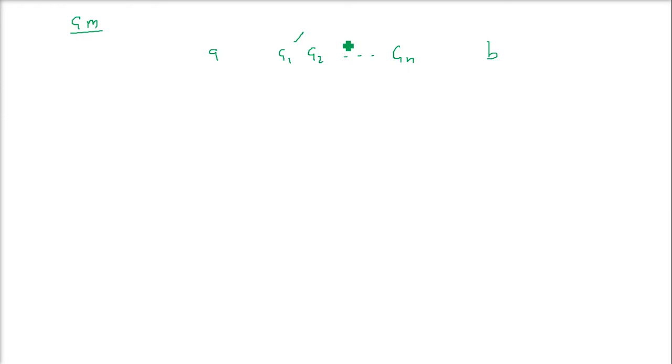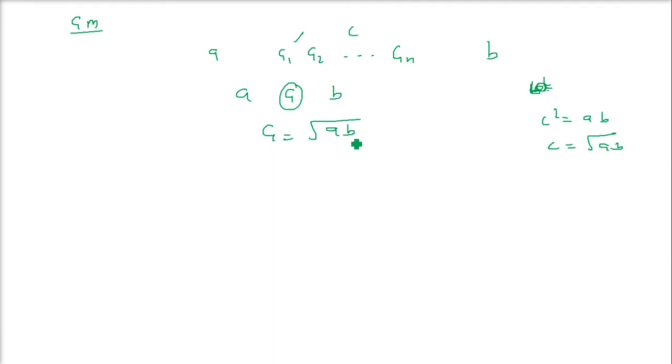If a single geometric mean G is inserted between two given numbers A and B, we know how it is going to be. If we have a G in between, G square equals AB, so G equals under root AB. So if we have A and B and there is only one geometric mean, it will be equal to under root AB.